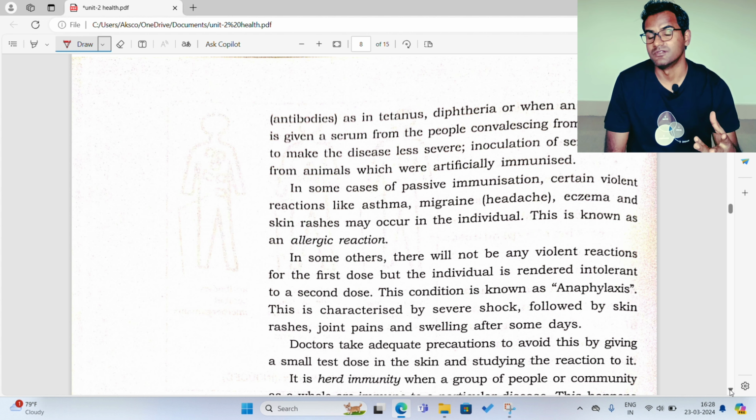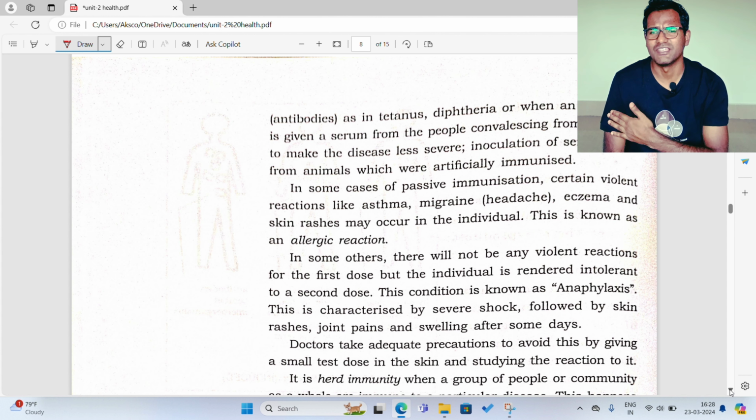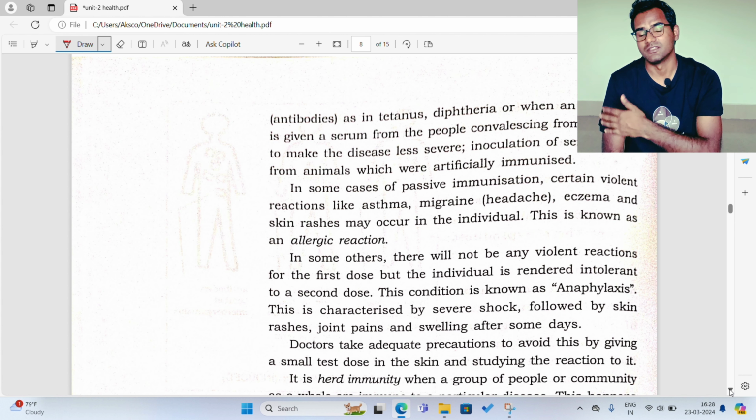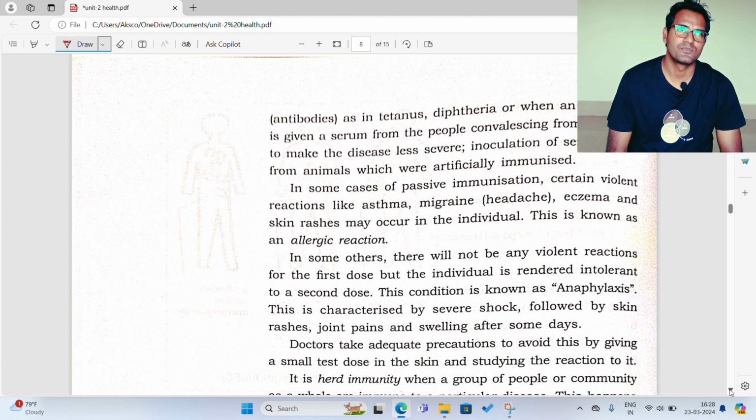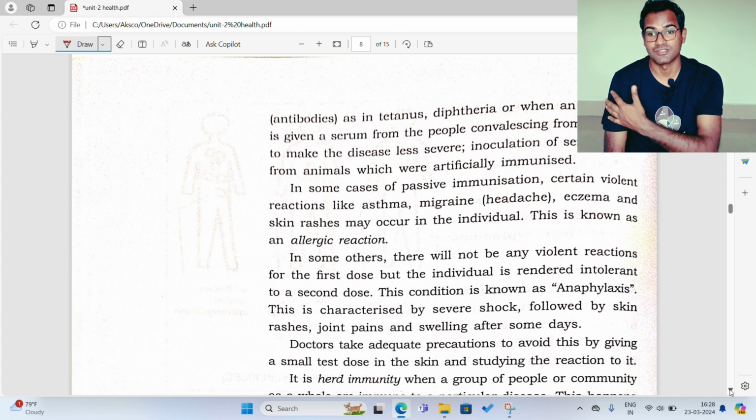So some of the people could take the first dose, but when they went to take the second dose, what happened? They started showing negative reactions, like pain, swelling, their body started swelling, then bleeding also in some cases, and then rashes, allergy.